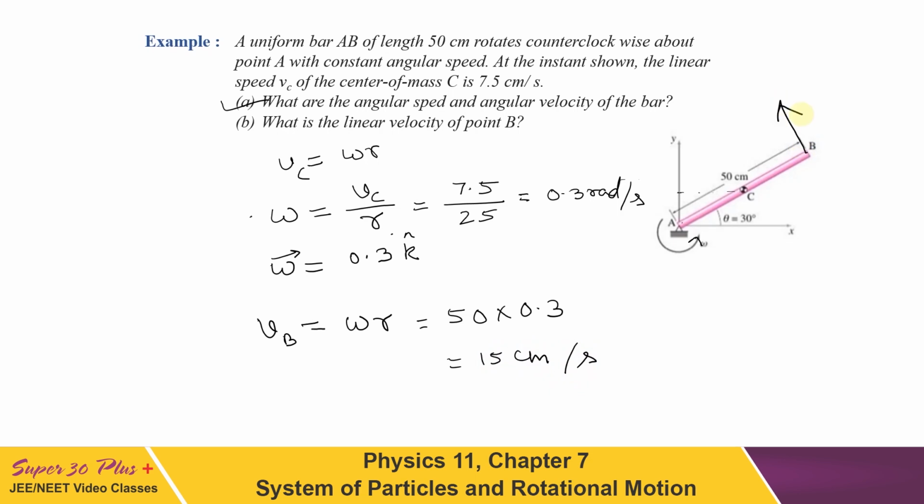So if we write in vector form, Vb can be written as, now what angle it will make with the x-axis, as you can see from here, this is 30 degrees, so it has to be 60 degrees. So we got minus 15 cos 60 degree i plus 15 sin 60 degree j. So this is the speed and velocity of point B, and the angular speed and angular velocity for the whole rod.